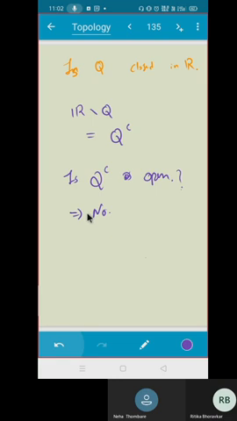If we take any x in Q complement, then there will not exist an r, an open ball B(x, r), which lies completely inside the irrationals, correct? Very good. Yes. If you take x belonging to the irrationals, there does not exist any positive r such that B(x, r) is completely contained in the irrationals. So this Q complement is not open. So what can you say about Q? It is not closed. Is that clear?